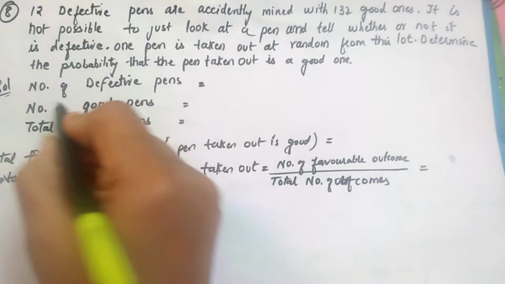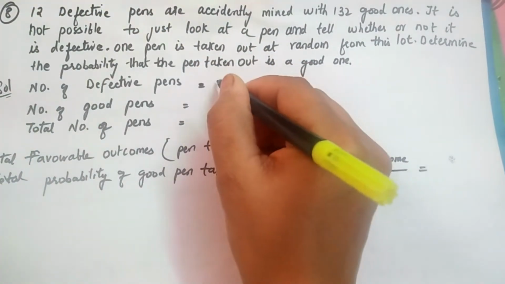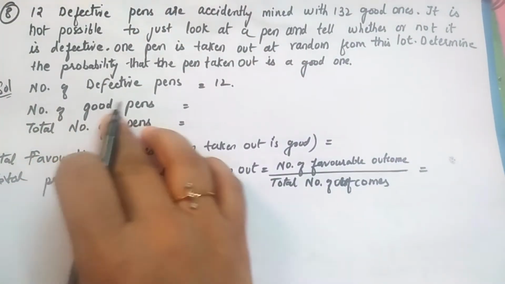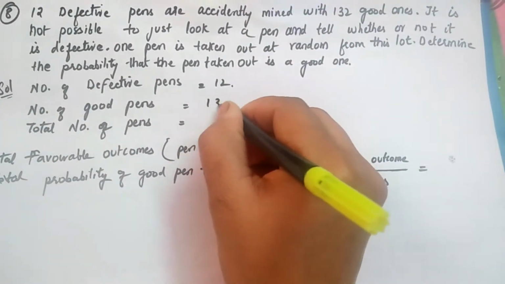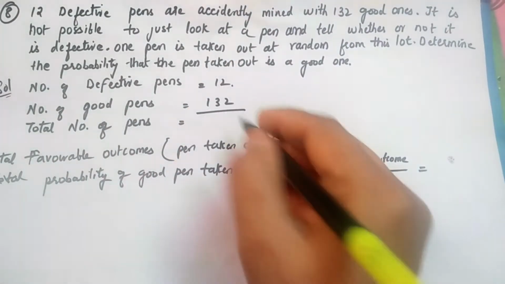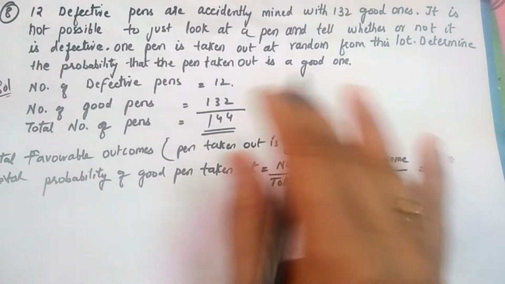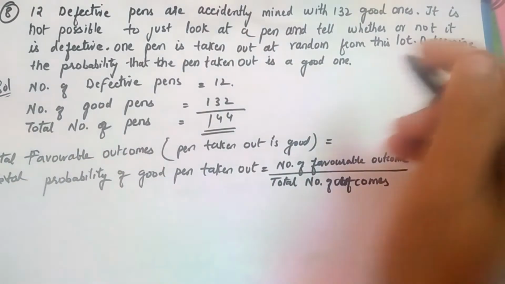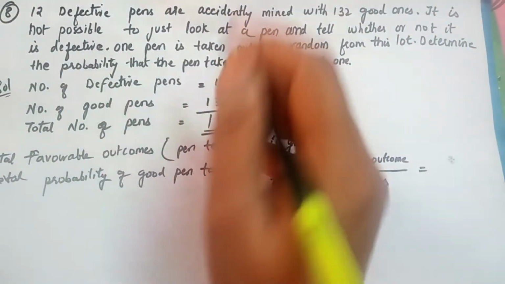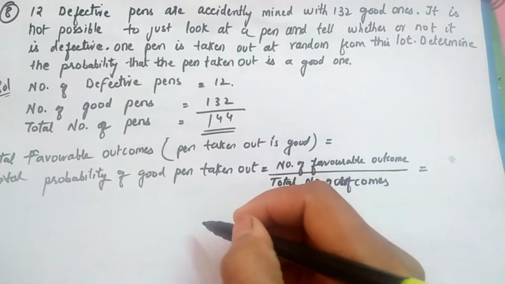So the number of defective pens is 12, and the number of good pens is 132. Which means that there are overall how many pens? 144 pens, defective as well as good. Now, one pen is taken out from this lot of 144.